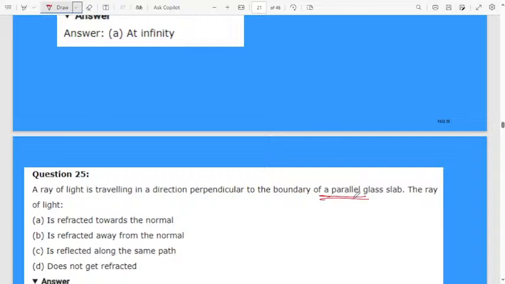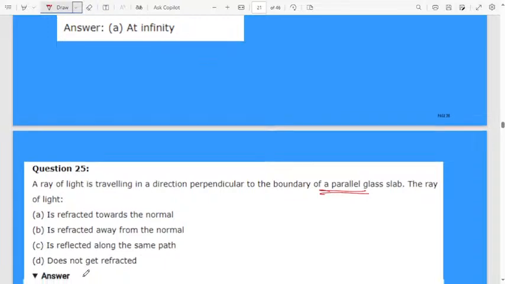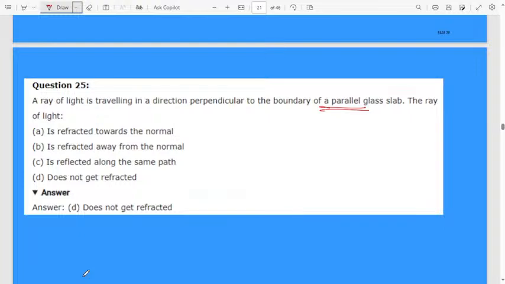The ray of light: first option is refracted towards the normal, second is refracted away from the normal, C is reflected along the same path, D does not get refracted. See, if a ray of light is traveling in a direction perpendicular to the boundary of a parallel glass slab, it will not get refracted.